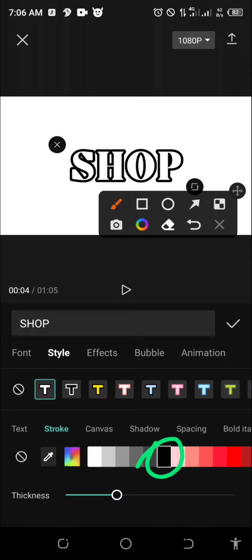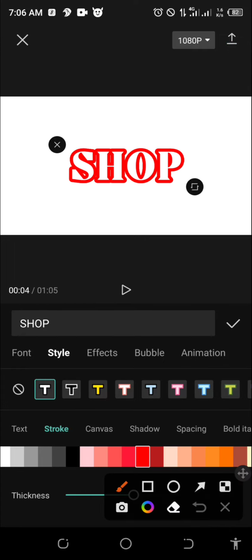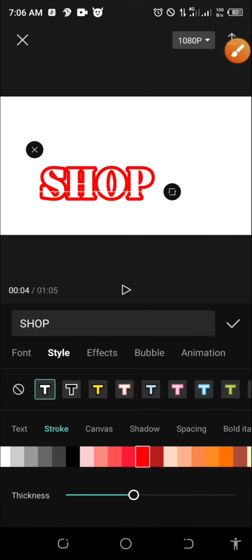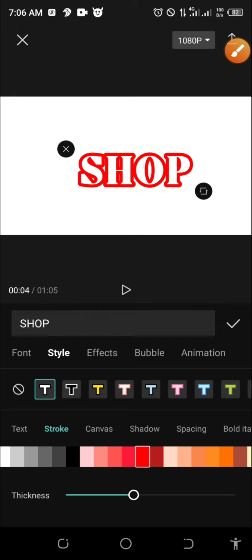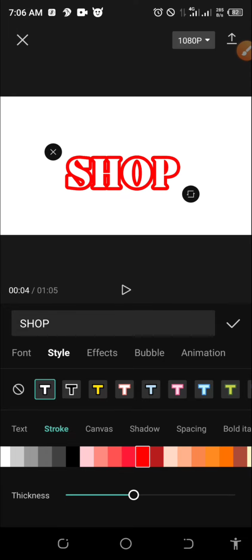So now we are going to change this to red. Believe me, we are under stroke, don't forget. So we are going to red. Okay, we are clicking on red. Are you seeing that we now have the red and the white? But the next thing is this stroke. Sorry, I didn't intend to move that. Please make sure it is in one position. Okay, same position.